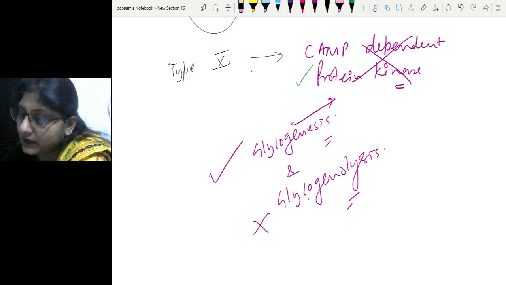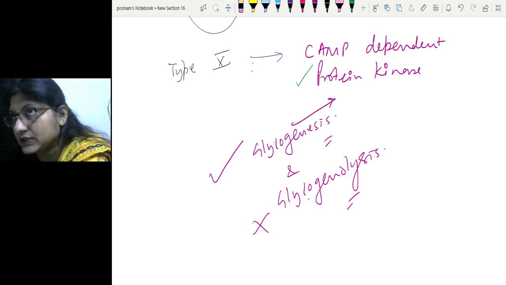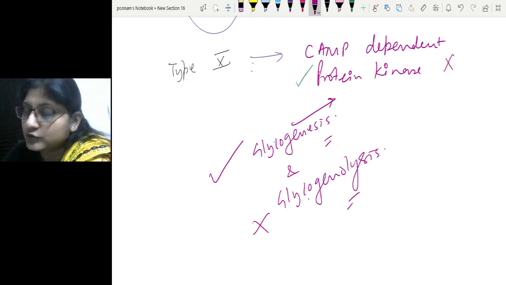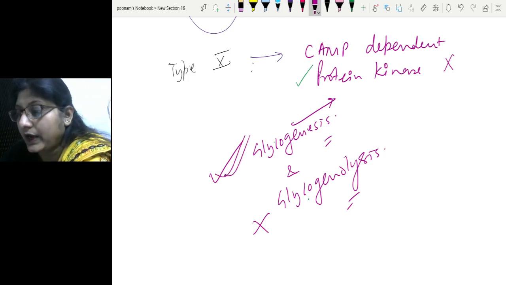Again in brief, I repeat: cyclic AMP dependent protein kinase phosphorylates glycogen synthase and inactivates it. So when this is deficient, glycogen synthase is active and glycogenesis takes place. On the other hand, the enzyme phosphorylates phosphorylase and activates it.